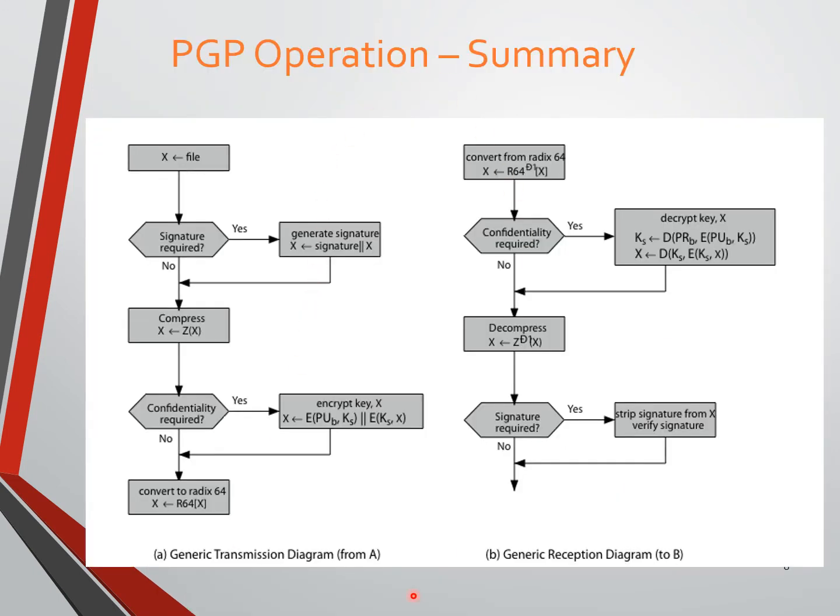So now we have almost reached the end of the PGP operation. If you are using PGP for email communication, what is the summary of PGP? First we have the file, the plain text that we need to send. First we add a signature, if required.